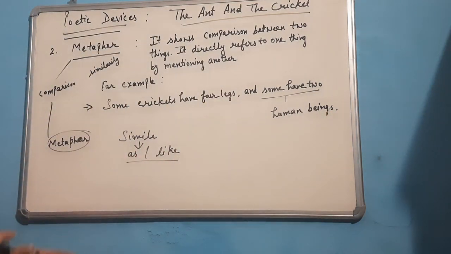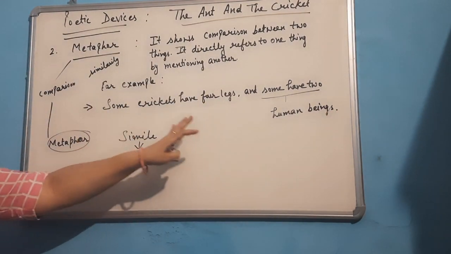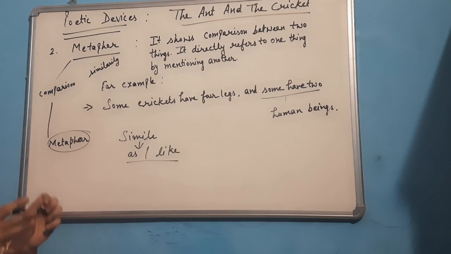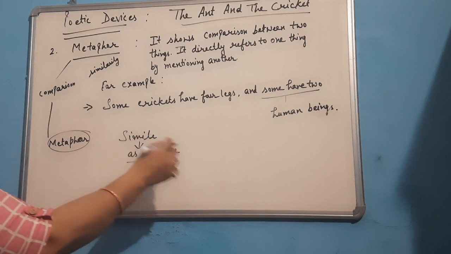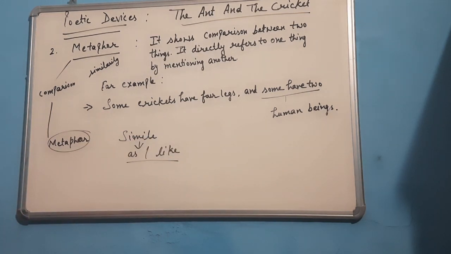The poet is indirectly comparing the cricket with human beings, showing us the similarity of these two creatures. So we can say that here the poet has used metaphor to compare these two.